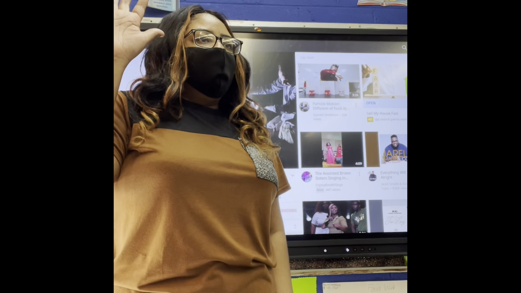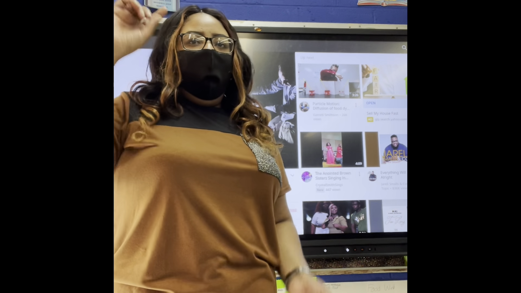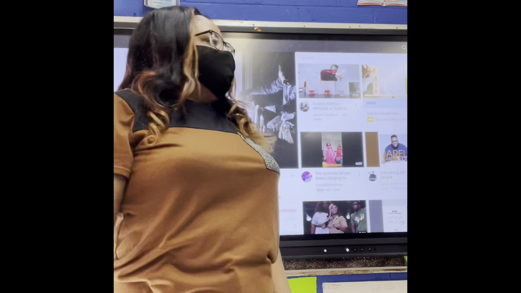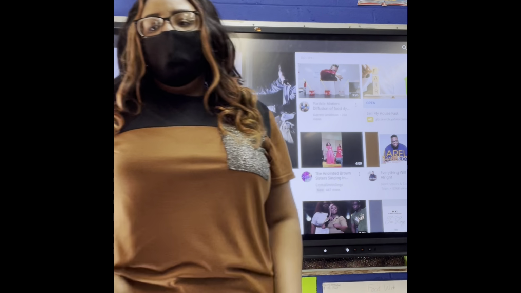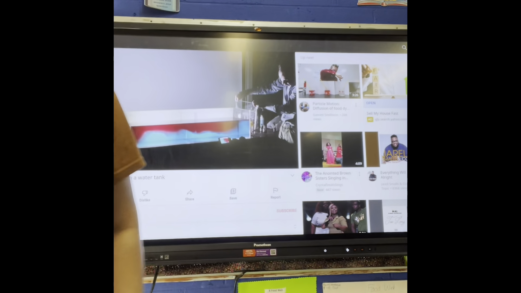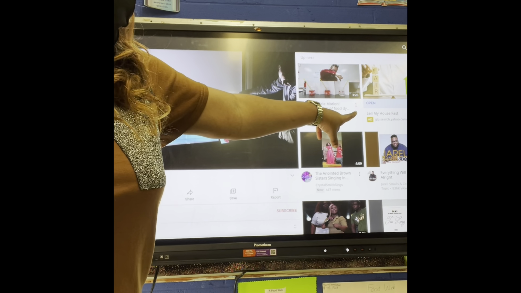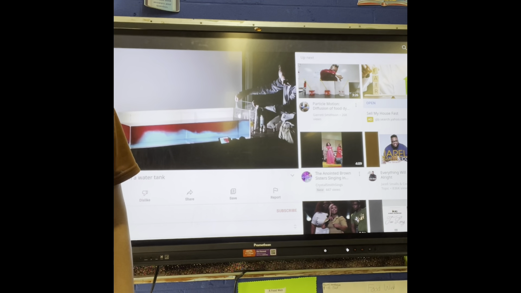Everybody understand the water cycle? Yes. Everybody understand high and low pressure systems? Yes. Everyone understand fronts? Yes, ma'am. Everyone understand the formation of a thunderstorm? Yes, ma'am. Alright, which brings us to this week. Everybody understand how to convert Fahrenheit to Celsius? Yes, ma'am. Alright, what we are learning today is converting Celsius to Fahrenheit.